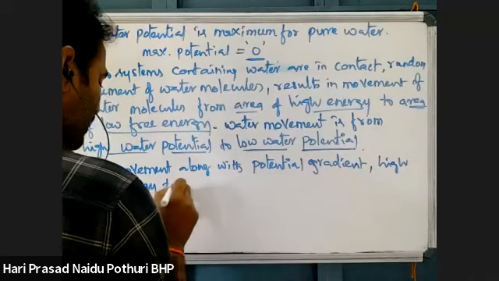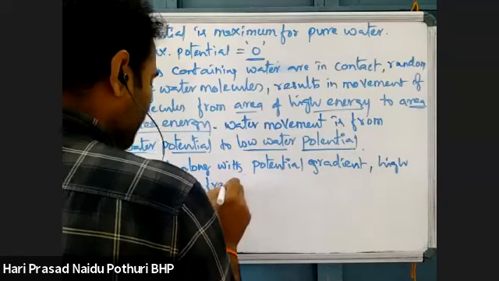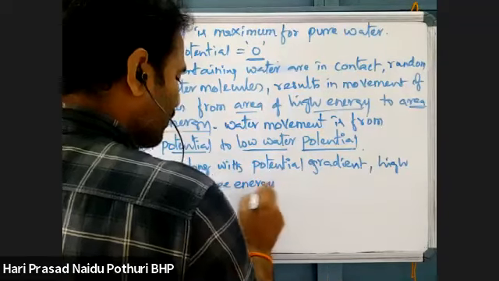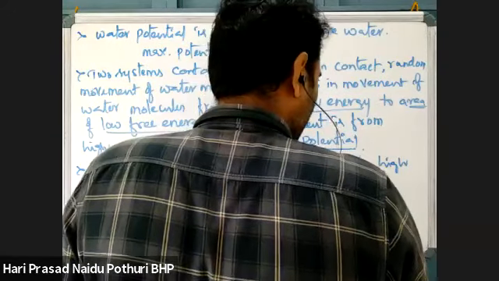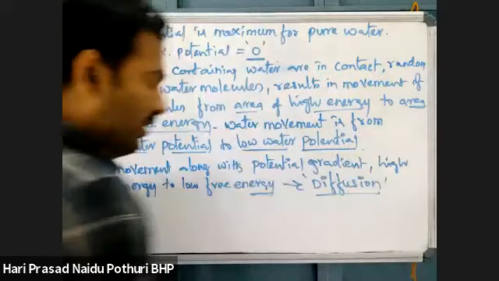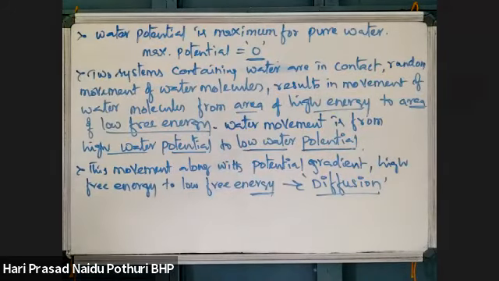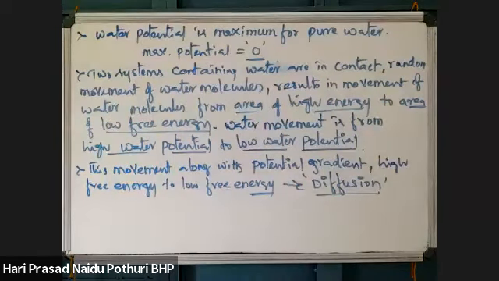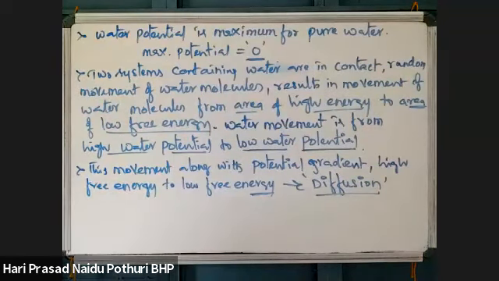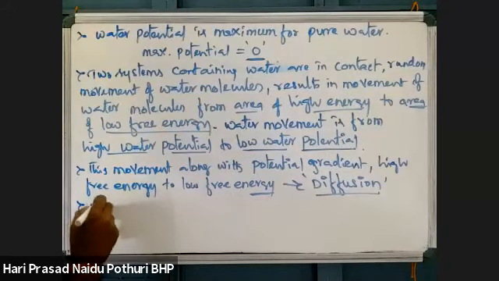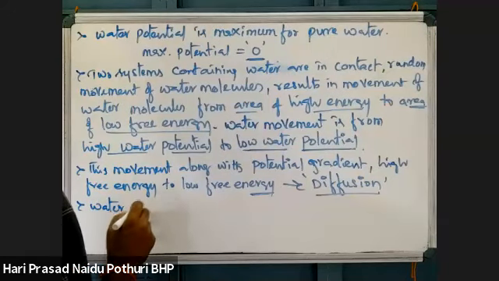From high free energy to low free energy is taking place due to the potential difference in water. This is called what? Diffusion, we discussed. So the movement from high potential to low potential is called the diffusion process.